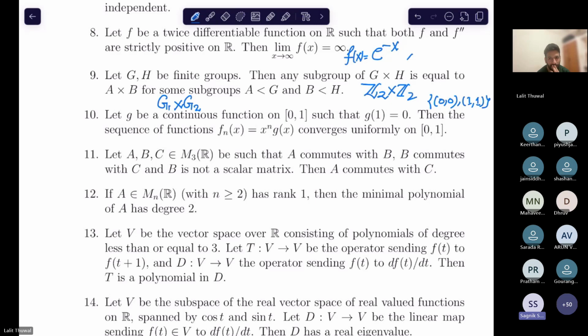Yes, the order of both. Then they have a common prime factor. That's what I mean. So take an element of order p from G1 and take an element of order p from G2. Let's call them a and b. So the tuple (a, b), the cyclic group generated by the tuple (a, b), will not be of that form A cross B. Why?